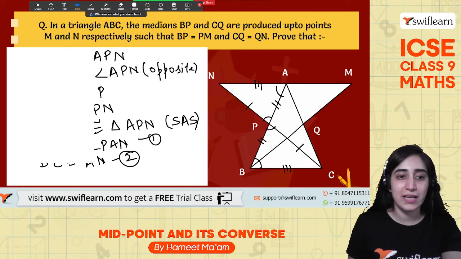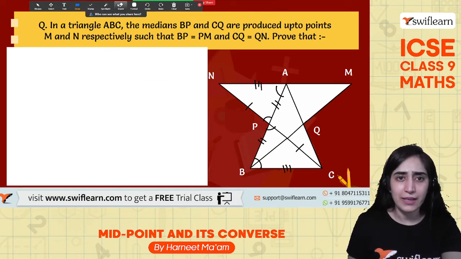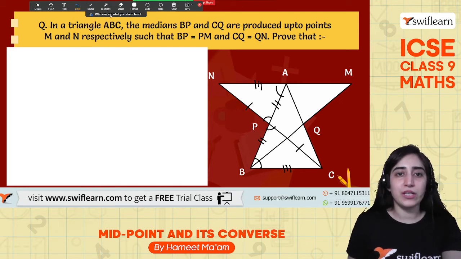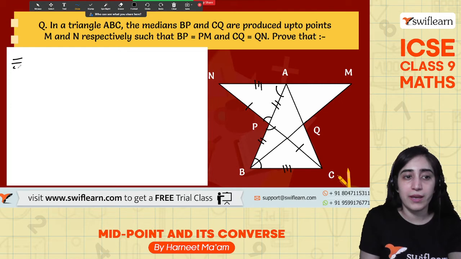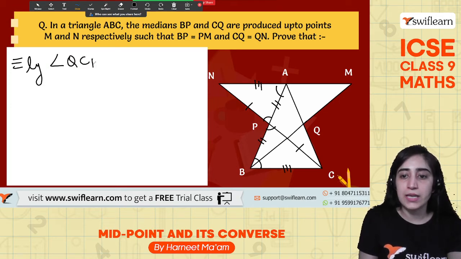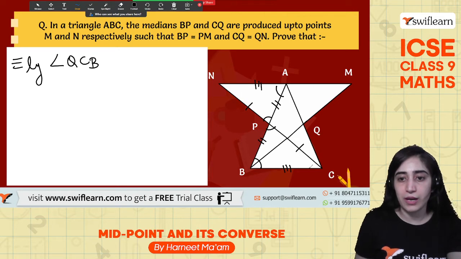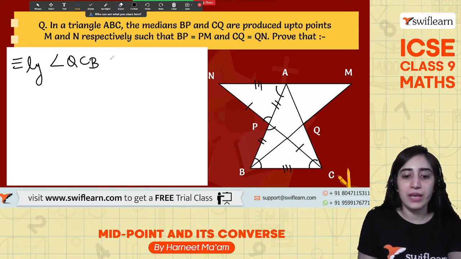So how do we proceed next? What to do next? Let's see. So in the next equation, what does it say? It tells us that we need to prove this similarly in the triangle. We talk about angle QCB. So this angle will be equal to angle QAM.